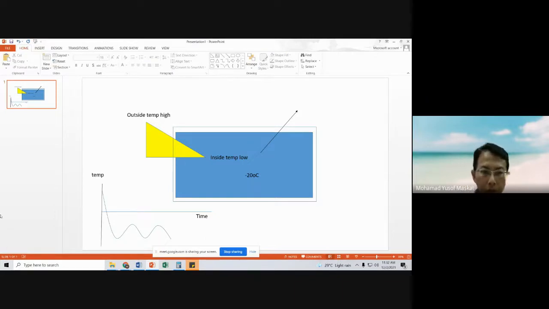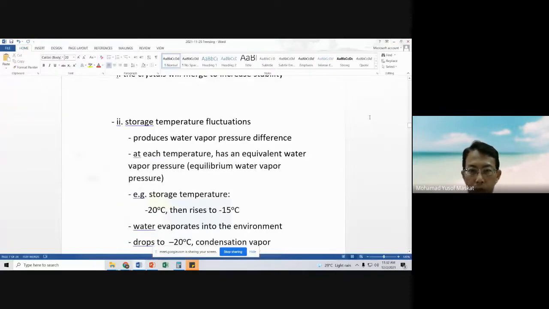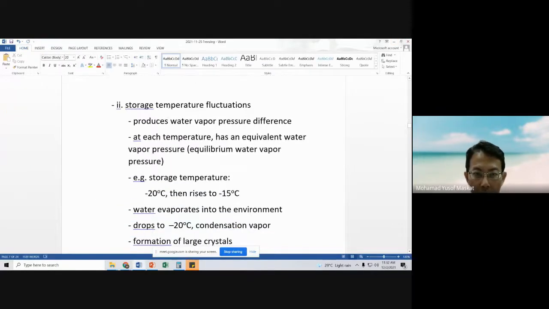So basically, if we were to look at the temperature profile during freezing, we can see that initial reduction of temperature, and then there will be a zigzag. This is what we call temperature fluctuations during freezing. Storage temperature fluctuations: at each temperature, there is a certain water vapor pressure.